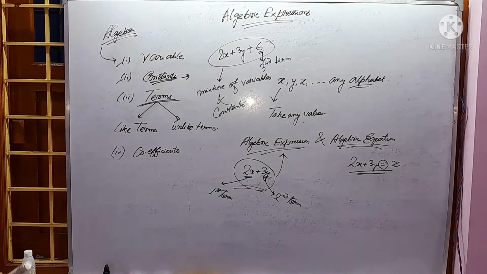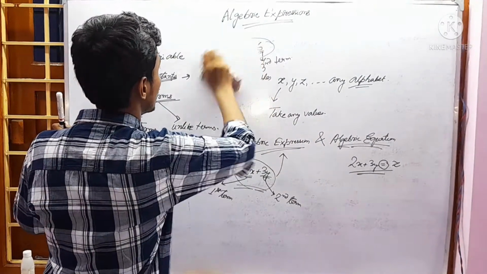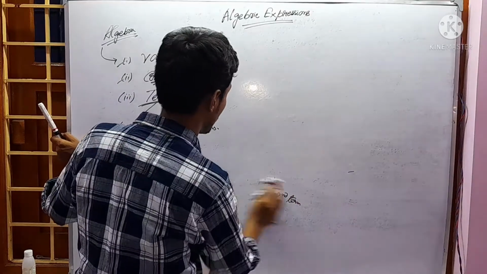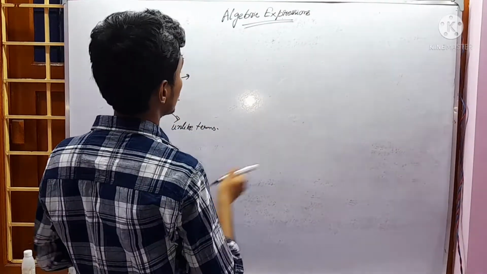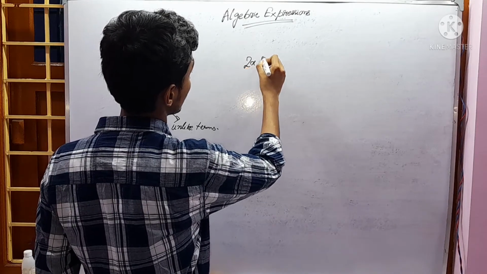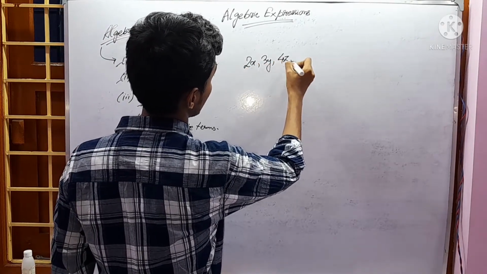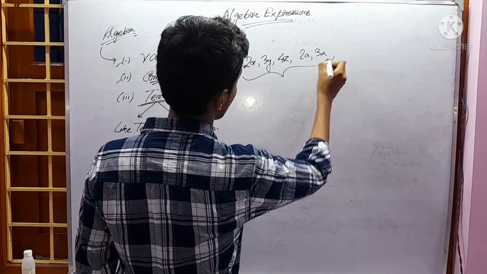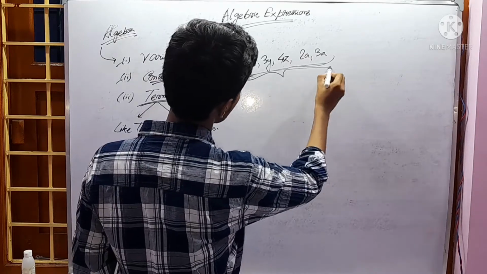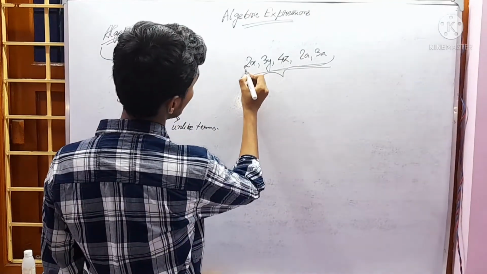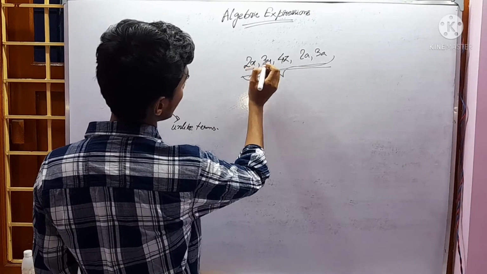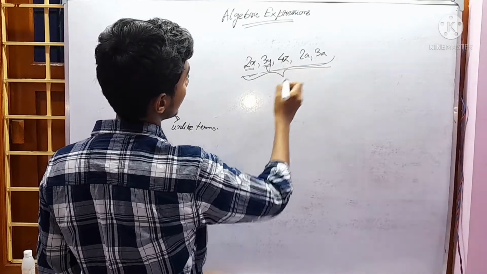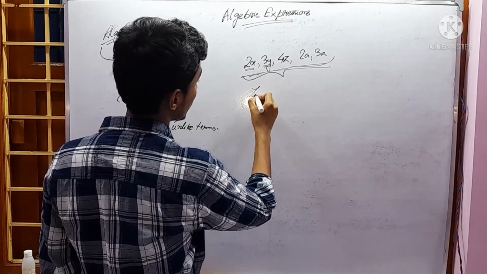Now we have to define like term and unlike term. What is like term and what is unlike term? Let 2x, 3y, 4z, anything, 2a, 3a. Let's see the nature. All these terms have the same nature. See that 2x, 3y, their powers are all same. Here it is x, here is y, here is z, a. They are known as like terms.